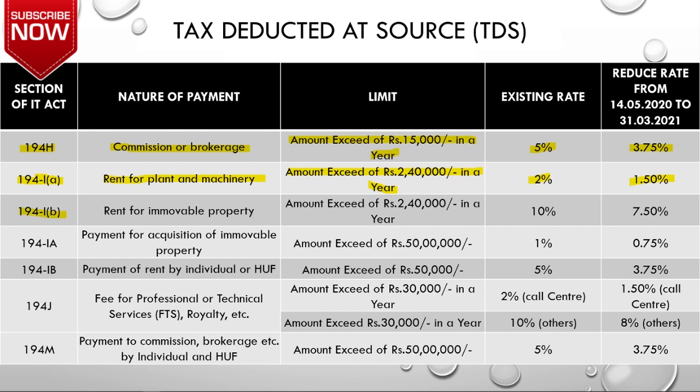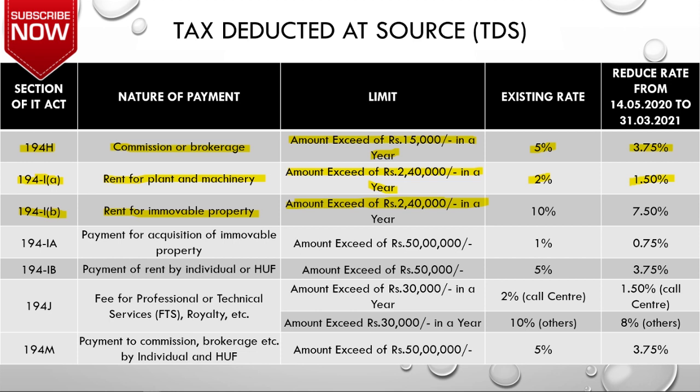The next is Section 194I clause B. It will be applicable when you are making payments towards rent for immovable properties. What do you mean by immovable properties? It means land, building, or that kind of thing. If you are making payments towards all those things, then you need to deduct TDS under Section 194I clause B. What is the limit to deduct TDS? If you are making payment for rent towards immovable property exceeding rupees 2.4 lakhs in the year, then you need to deduct TDS under this section.